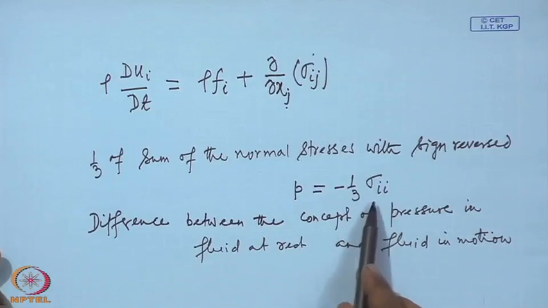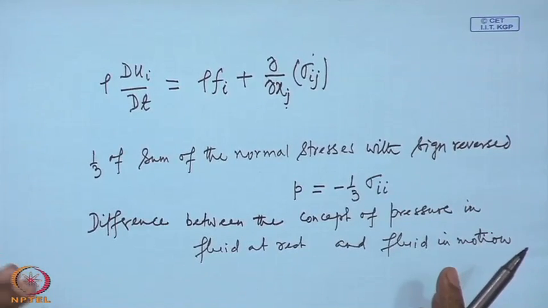Now the stress tensor in a fluid in motion can be written as this pressure plus some other part of stress which depends only on the motion.